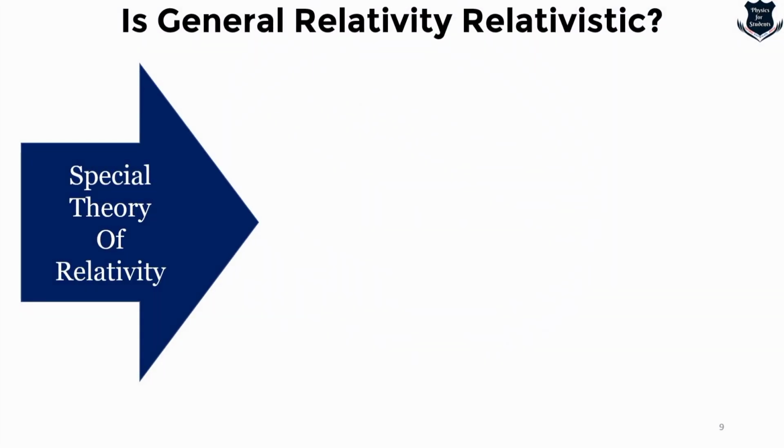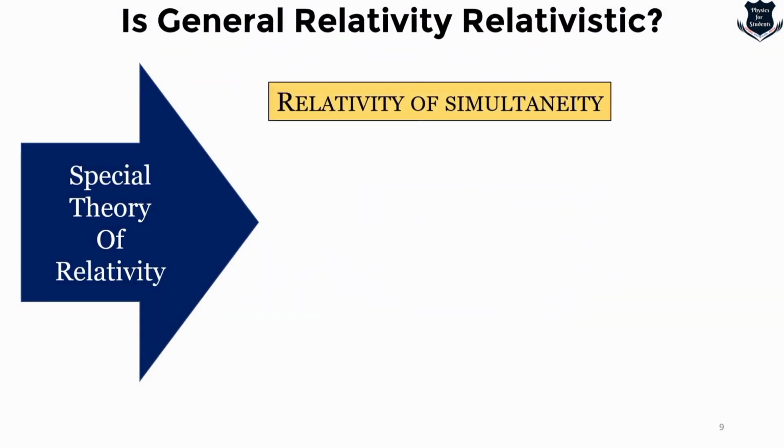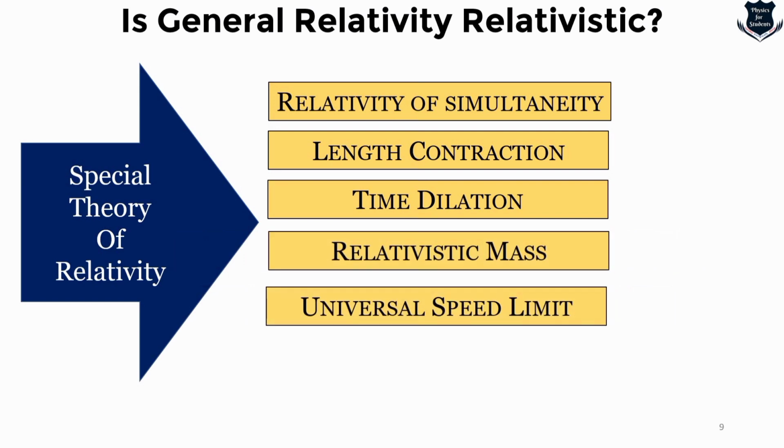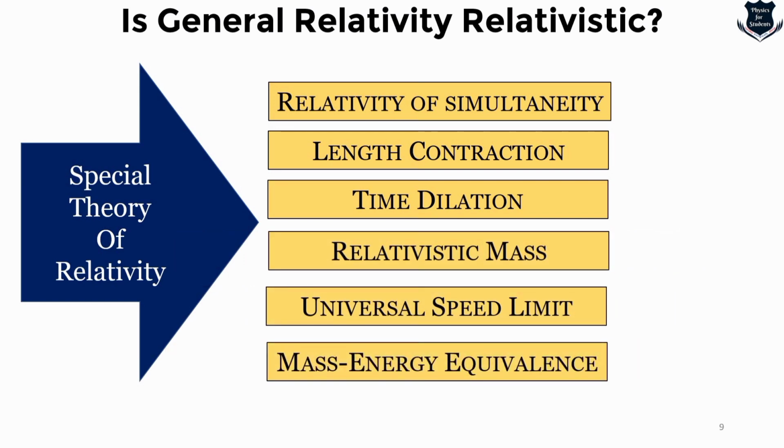So if we take the components of the special theory of relativity, which are, for example, relativity of simultaneity, which leads to length contraction, time dilation, relativistic mass, universal speed of light, and most importantly, E equals mc squared, which is the mass-energy equivalence. Taking all these aspects of special relativity, what we can tell is that these are relativistic in nature.